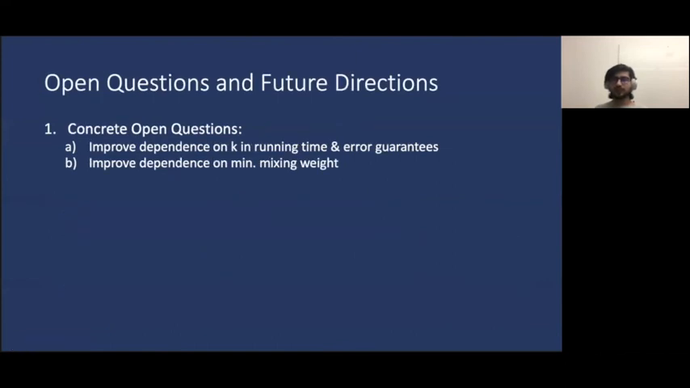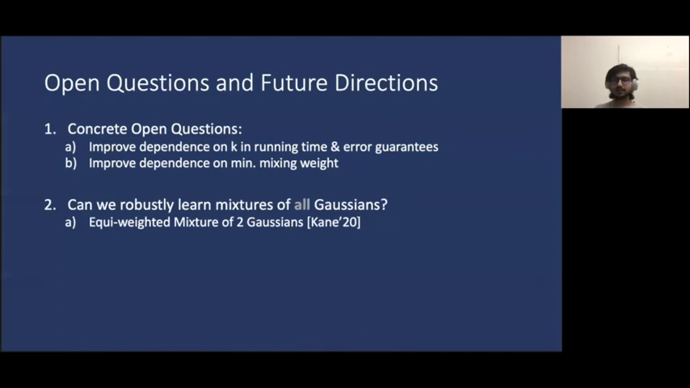Finally, I'll conclude with some open questions and future directions. Some concrete open questions include improving the dependence on K, the number of components, and the minimum mixing weight in our running time and error bounds. More broadly, can we robustly learn a mixture of all Gaussians? In this work, we focused on the special case where the mixtures are pairwise separated in TV distance, but can we hope to learn the parameters of mixtures that might overlap considerably?